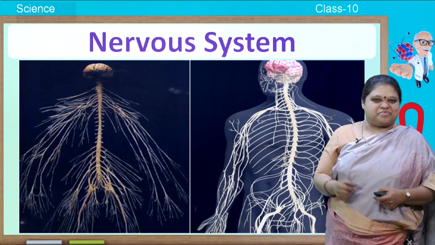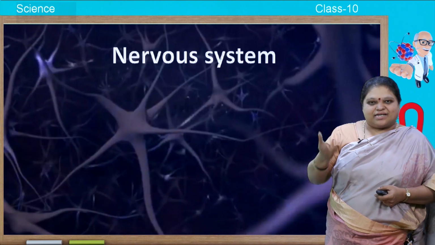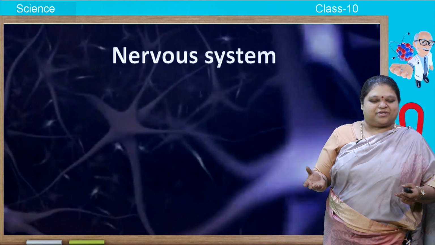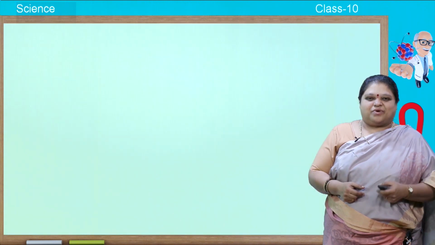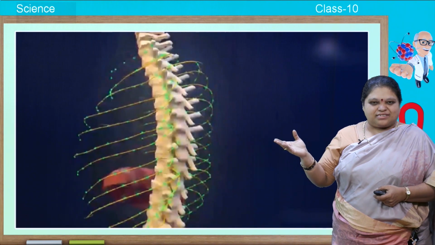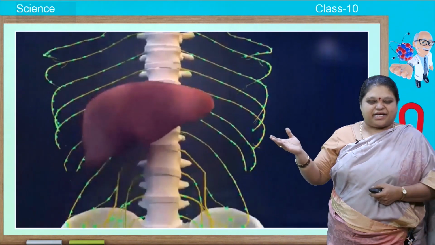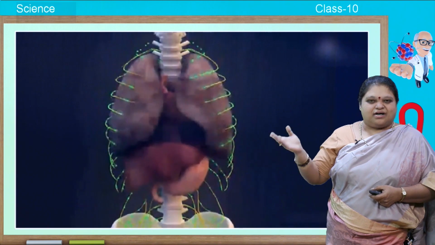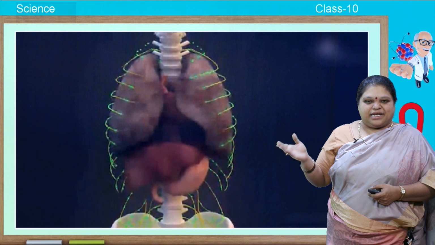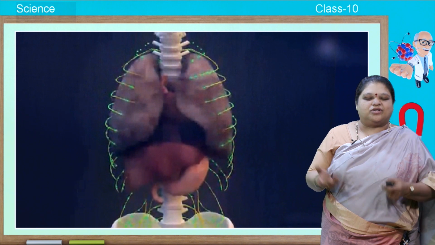You can see the nervous system here. So here the nervous system will send impulses in the form of electrical signals, and then you will get the messages. So that is basically about nervous system. So what is this nervous system made up of, and what does it do? See, here you can see the brain and the spinal cord will send the messages to all parts of the body. It controls the liver, stomach, heart, kidney, digestive system, respiratory system, everything it controls and coordinates.